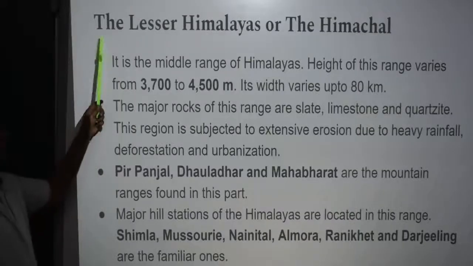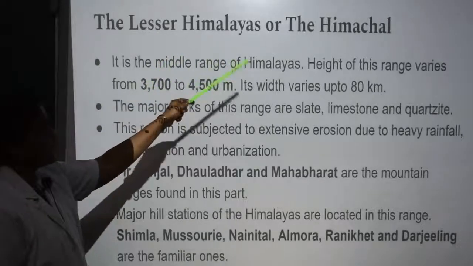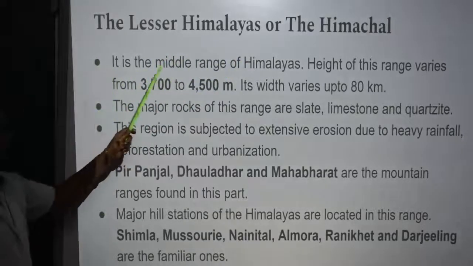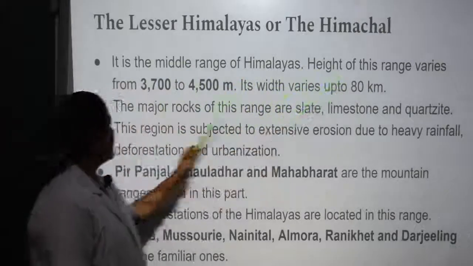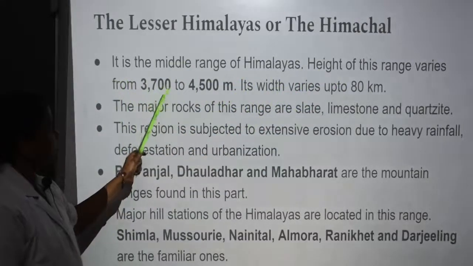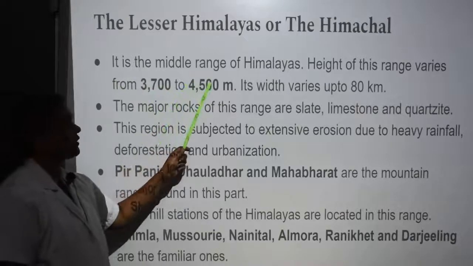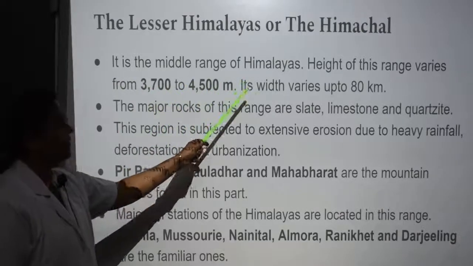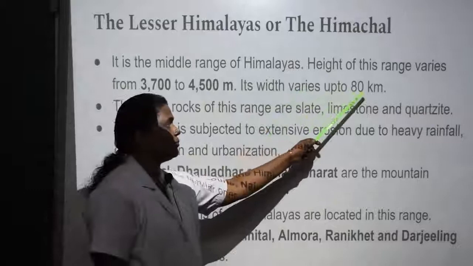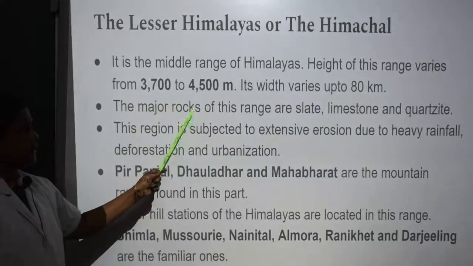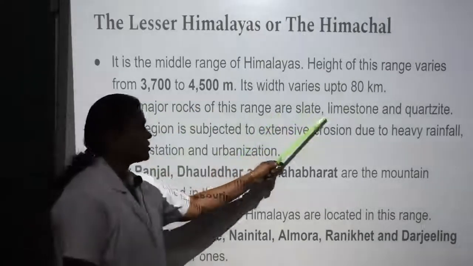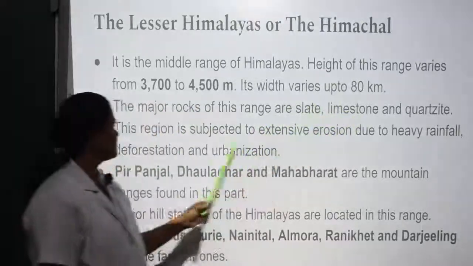The Lesser Himalayas or the Himachal. It is the middle range of the Himalayas. The height of this range varies from 3,700 to 4,500 meters. Its width varies up to 80 km. The major rocks of this range are slate, limestone and quartzite.